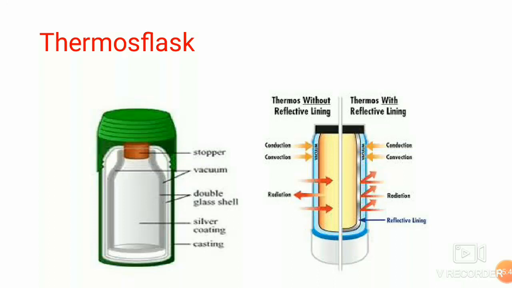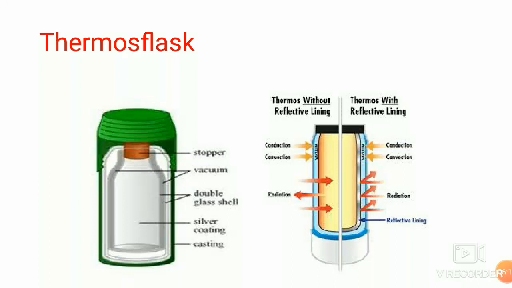Let us talk about the working of the thermos flask. A thermos flask is designed to reduce gain or loss of heat by conduction, convection, or radiation. The vacuum between the double walls of the flask prevents heat transfer by conduction or convection.